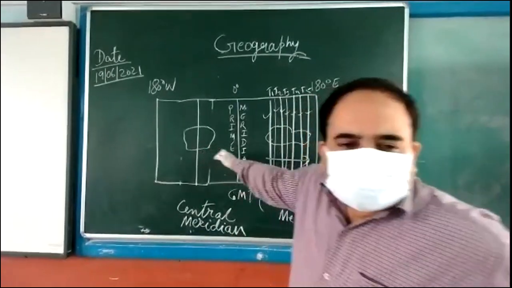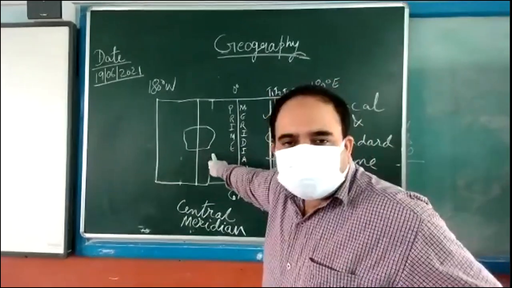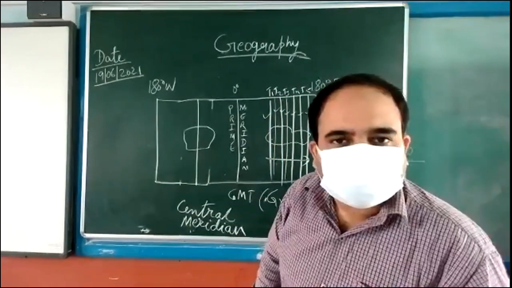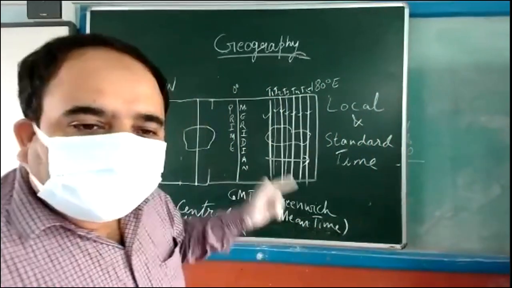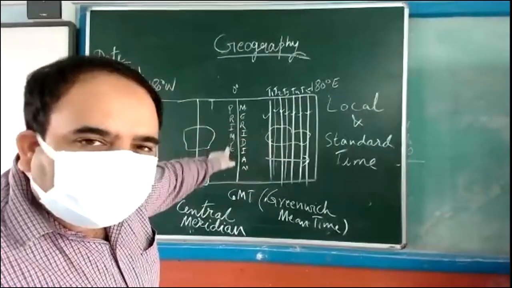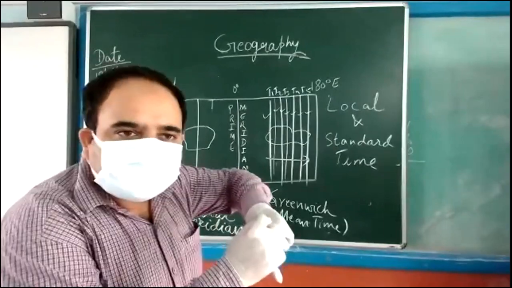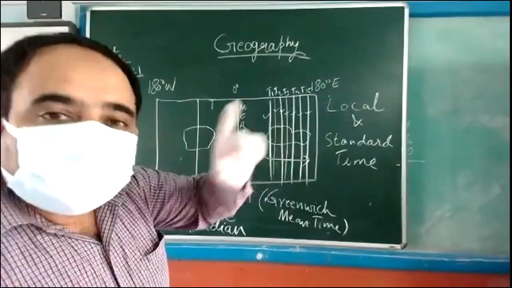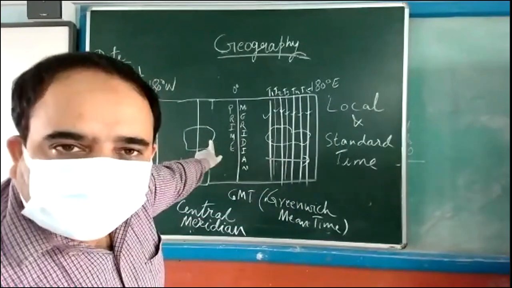Although many longitudes are passing, this central meridian is selected, which is passing from the center of the country. All the cities and towns will set their clocks and watches from the time recorded at the central meridian.